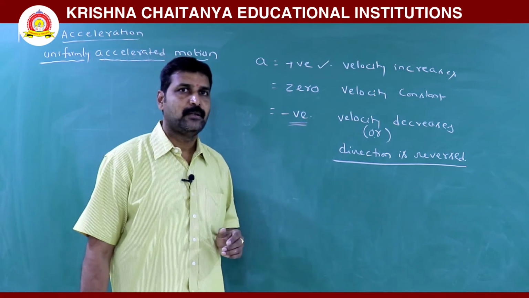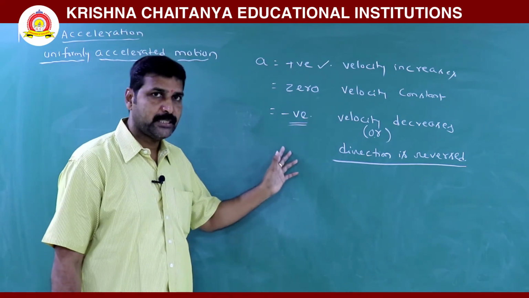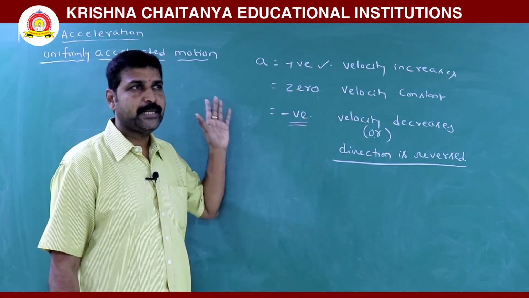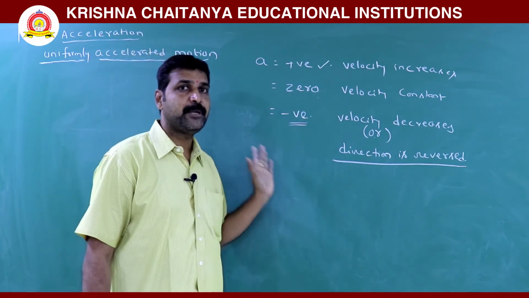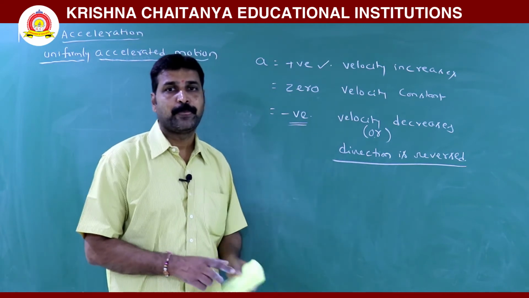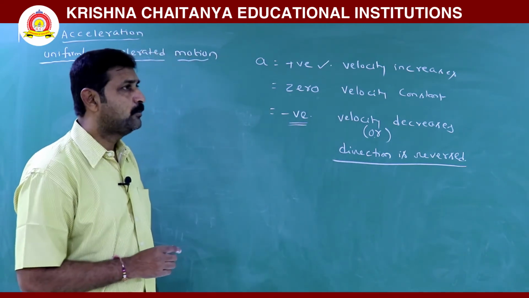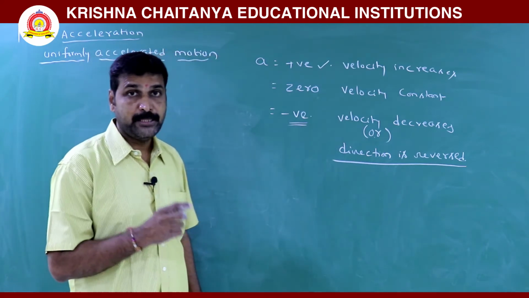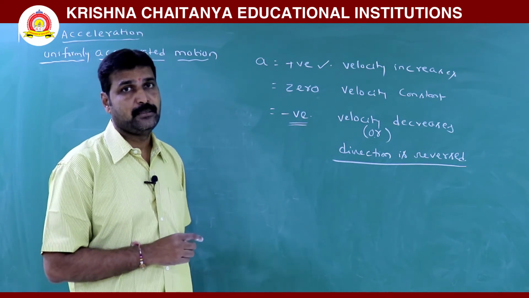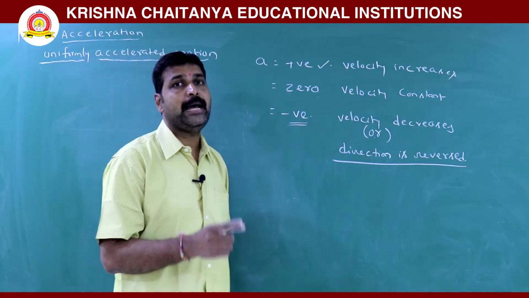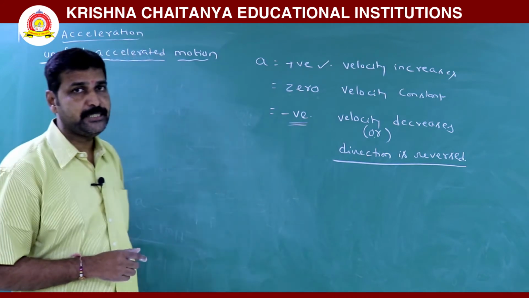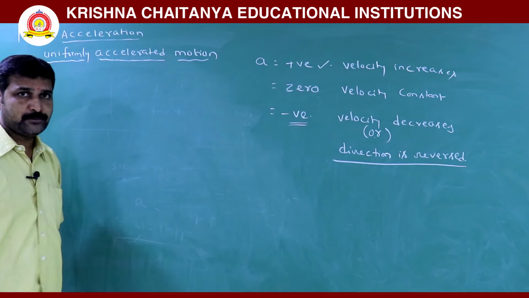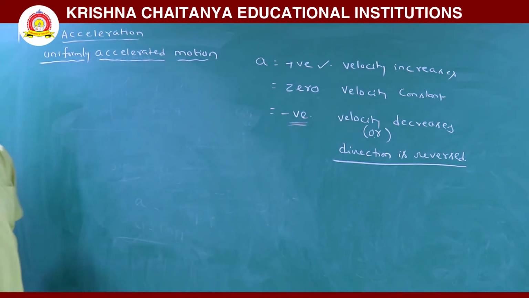per second, now in the next second it will be 2 to 3. Second to second it may be 3 to 4. Means for every 1 second, how much amount is velocity increasing? 1 meter per second. That means that increment is constant. So that change is called acceleration, means acceleration is constant. So for that uniformly accelerated motion, we will write equations of motion.